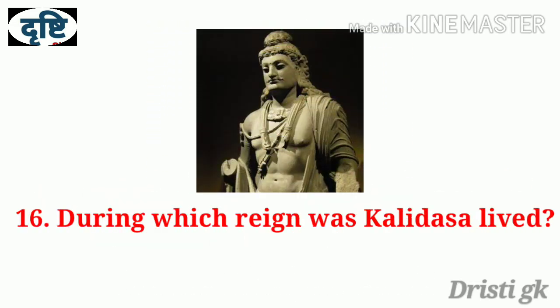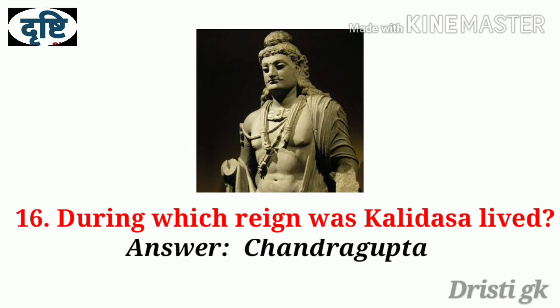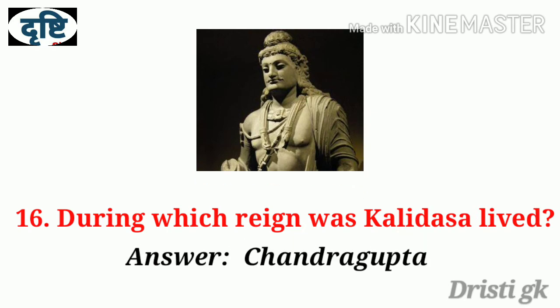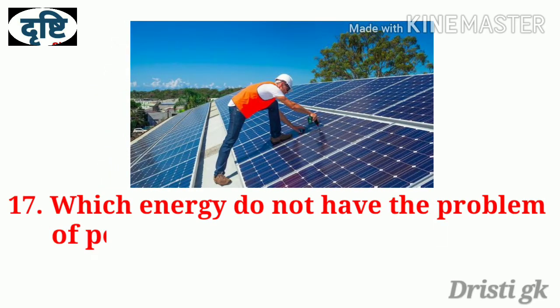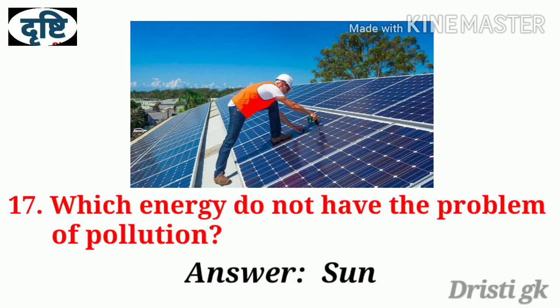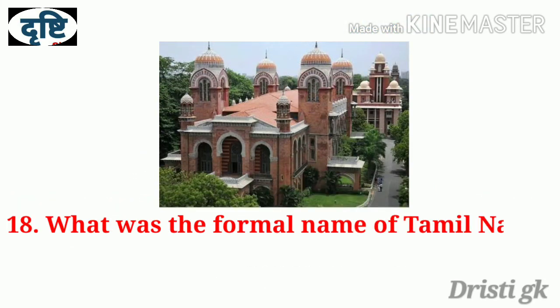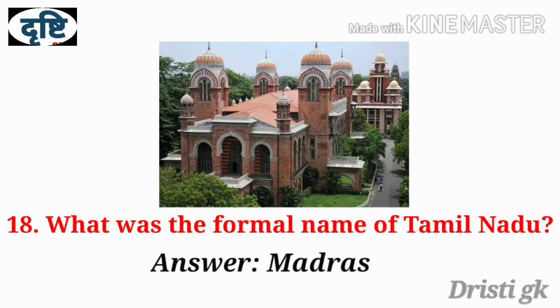Question number 16. During which reign did Kalidasa live? Answer is Chandragupta. Question number 17. Which energy does not have the problem of pollution? Answer is sun. Question number 18. What was the former name of Tamil Nadu? Answer is Madras.